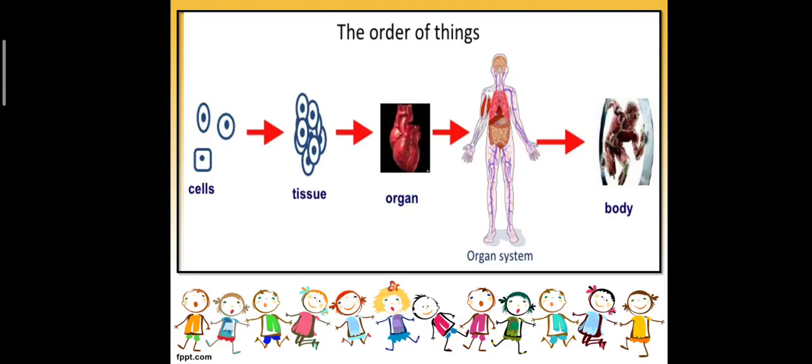So the order of things is: first, cells. When cells group together they form a tissue. Then tissues combine together to form an organ, and many organs together form an organ system.